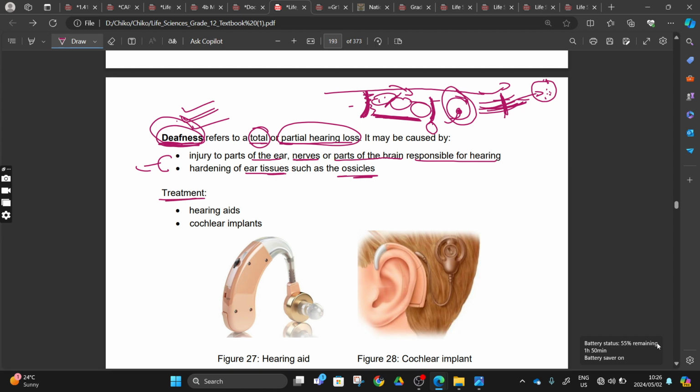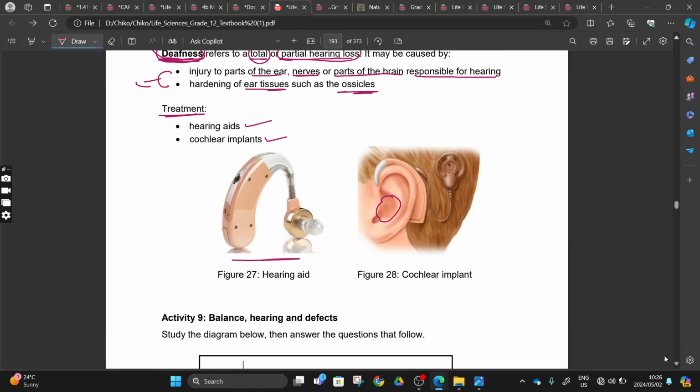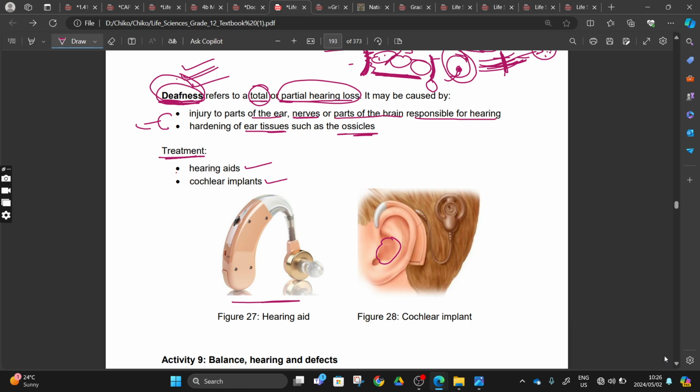And then what are the treatments of this deafness? We can use hearing aids, or we can use cochlear implants. As you can see, this thing that you see people wearing, that comes and covers here, is called a hearing aid. So what is the function of these hearing aids? Do they include them? No, they don't include them.